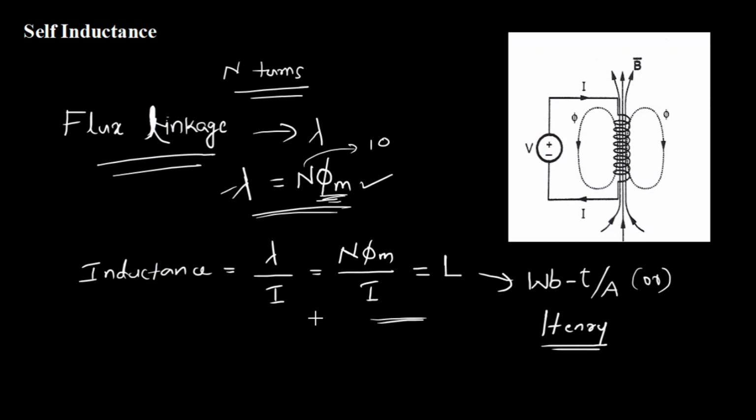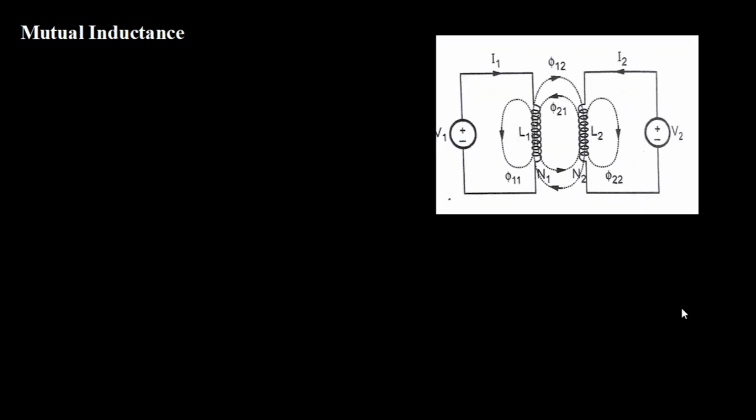Next, we have to look into what is mutual inductance, or how we are going to explain mutual inductance. The concept of mutual inductance arises from the thought of what will happen if two self-inductive coils are kept next to each other. We have already seen how we form a closed circuit for generating self-inductance.